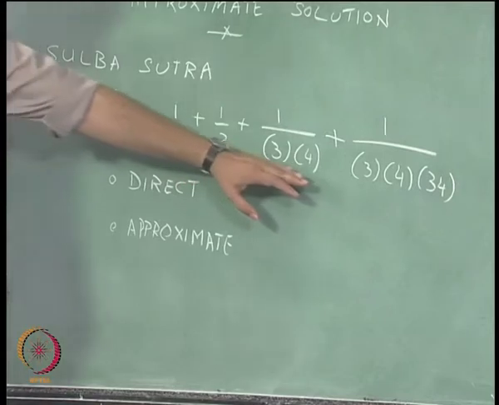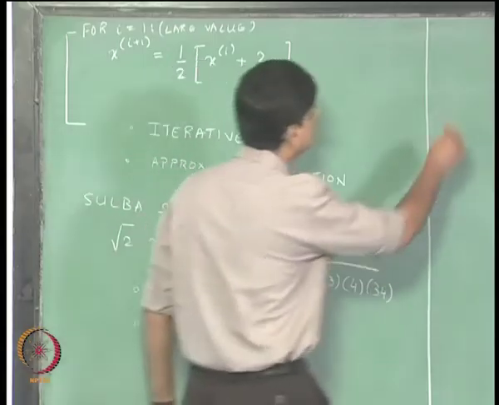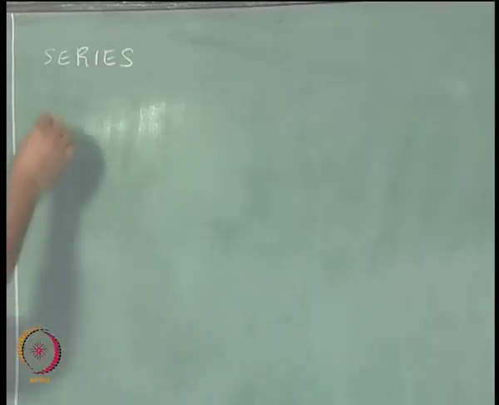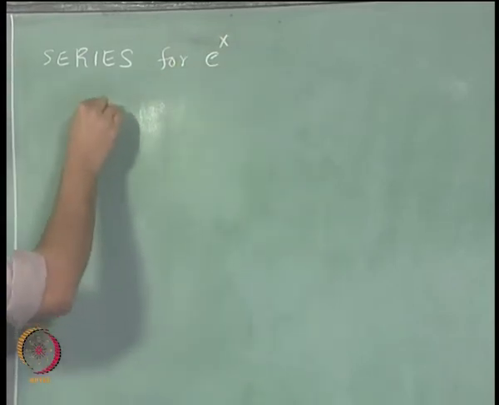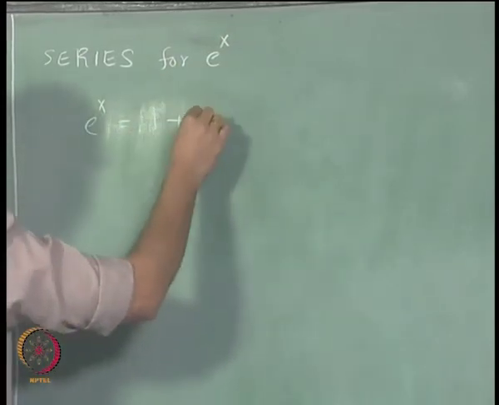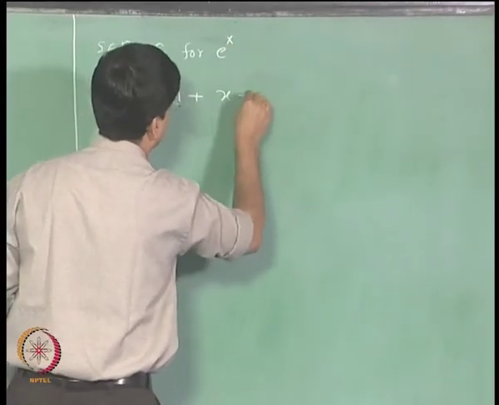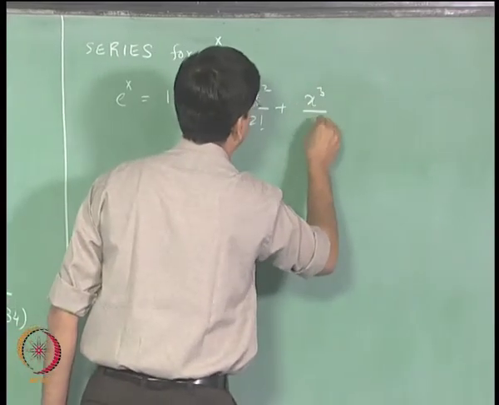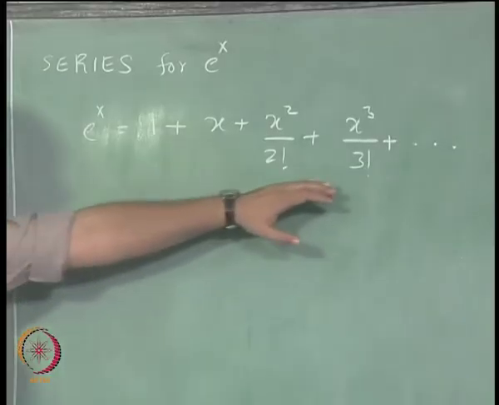This is basically a series, and we are essentially aware of, say, infinite series such as the series for finding e to the power x, and e to the power x is 1 plus x by 1 plus x square by 2 factorial plus x cube by 3 factorial and so on, and it is an infinite series.